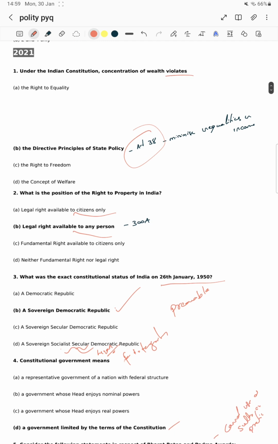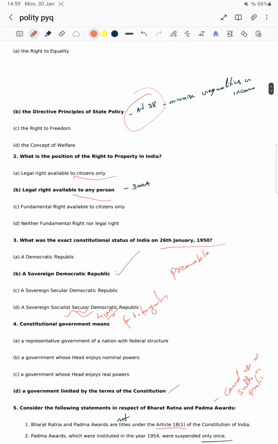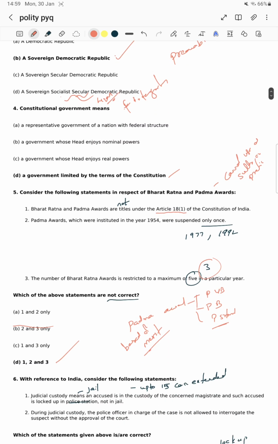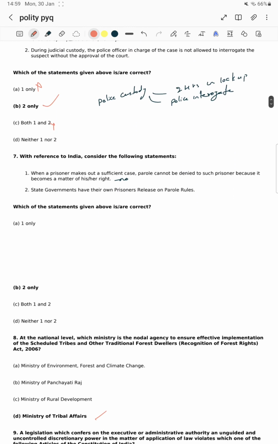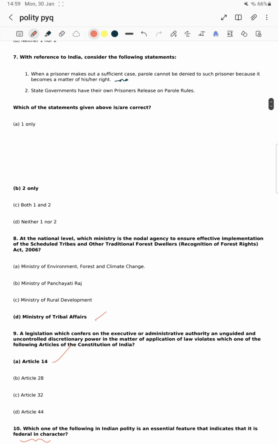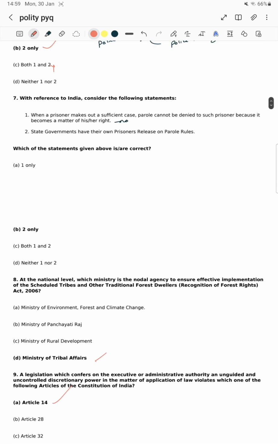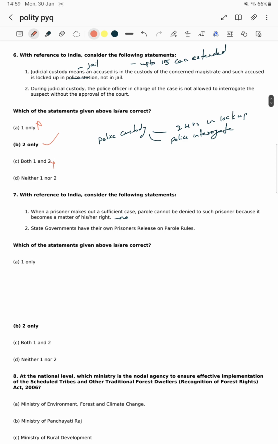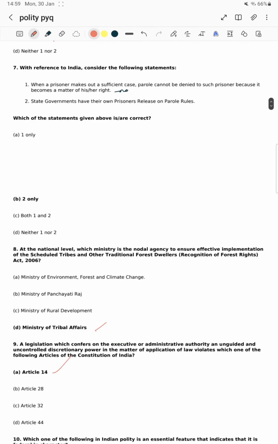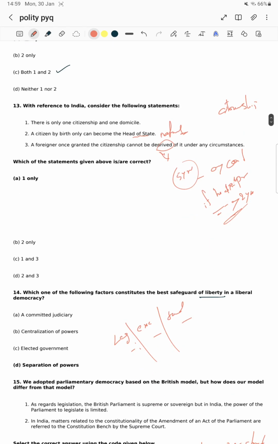Then the 2021 paper is completely based on the fundamental rights also and the DPSP also. In the constitutional part, this was seen as a certain bit of it. Mostly it's related to part 1 of the polity, session 1. The first 11 chapters we can refer for this 2021 paper. Mostly questions are covered from the first 11 chapters. After that, parliament and judiciary had a certain bit of questions.